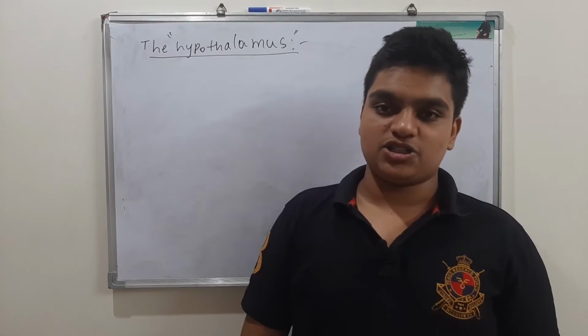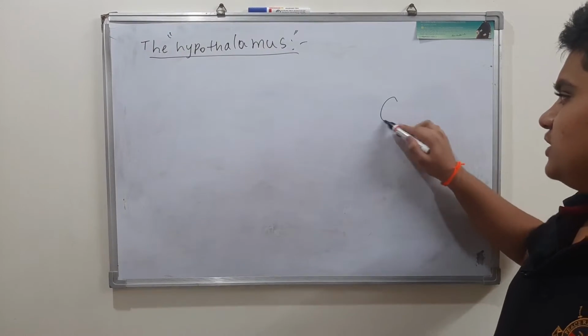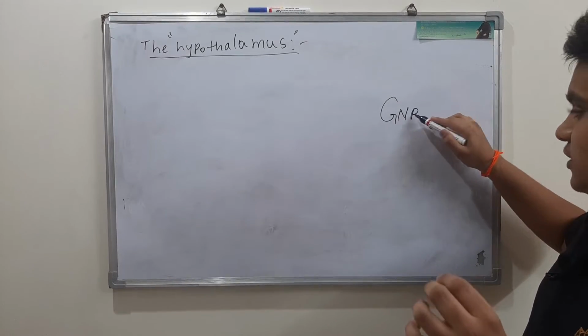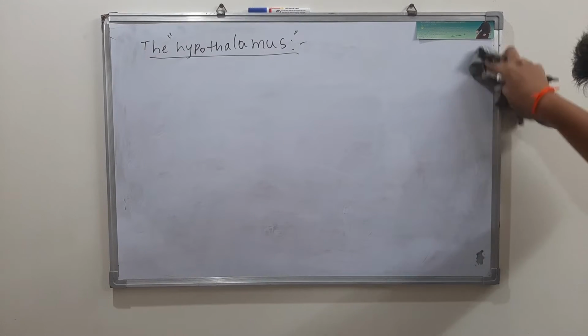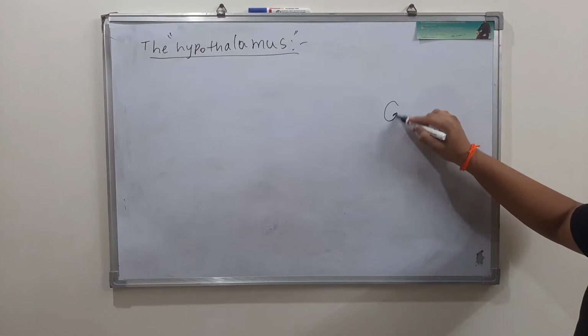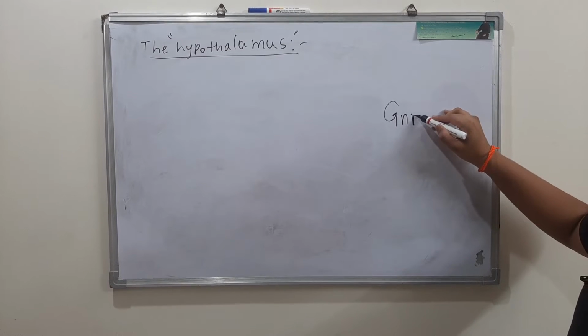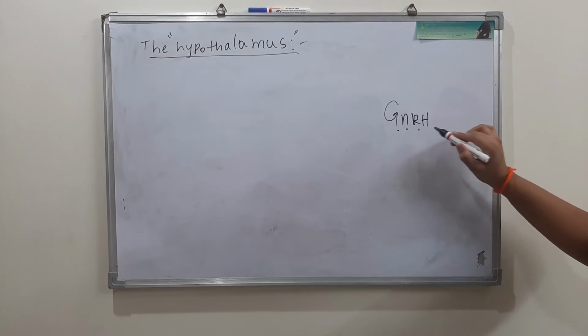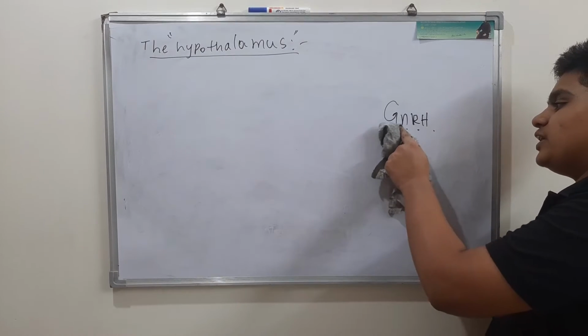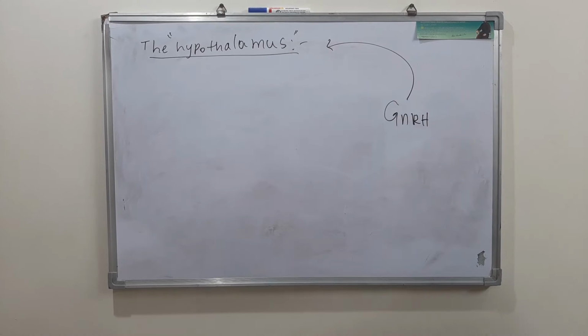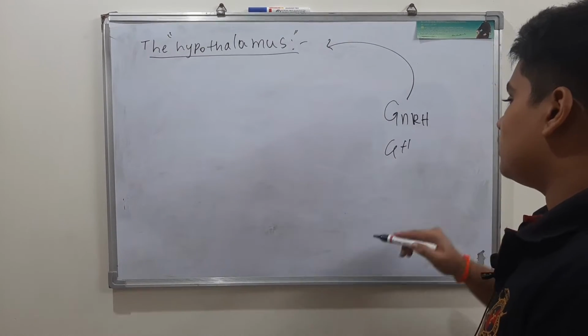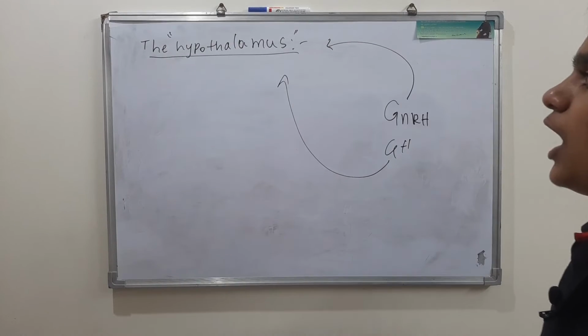If you have done the reproduction chapter, there you will get GnRH, gonadotropin releasing hormone. We haven't done it on our channel yet, I will put that up some other day. There you will see that this is secreted by the hypothalamus. Yes, for the activation of pituitary hormones like growth hormone, that also needs secretions from the hypothalamus.